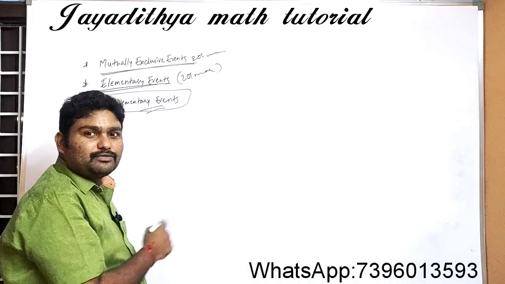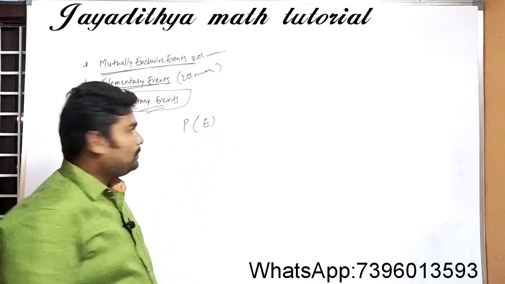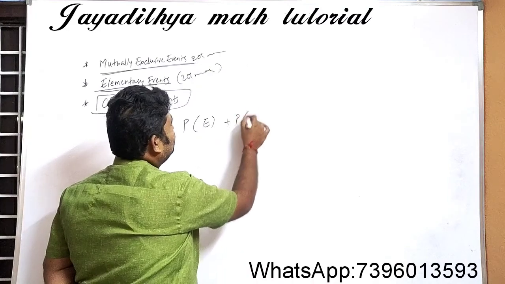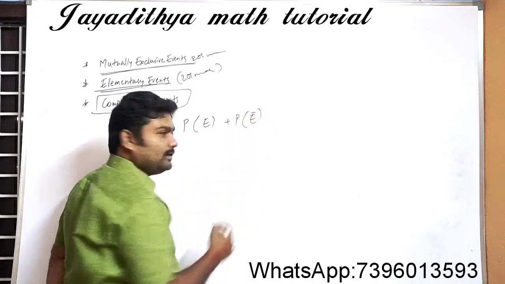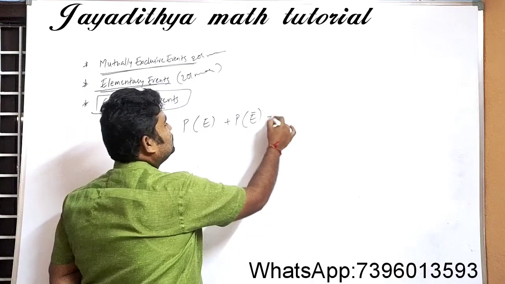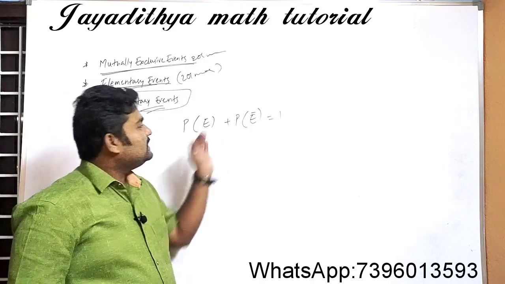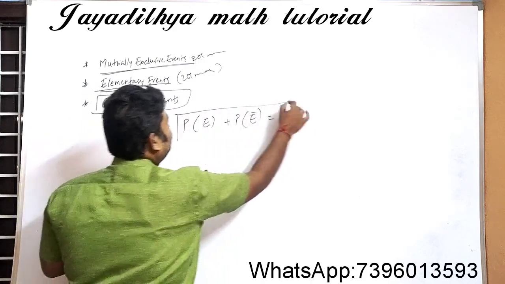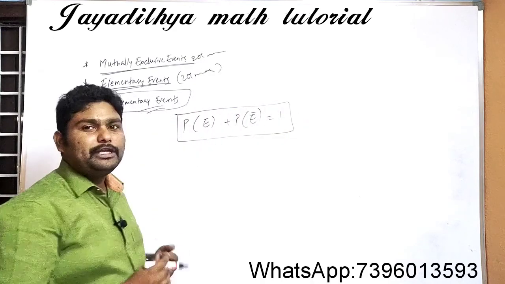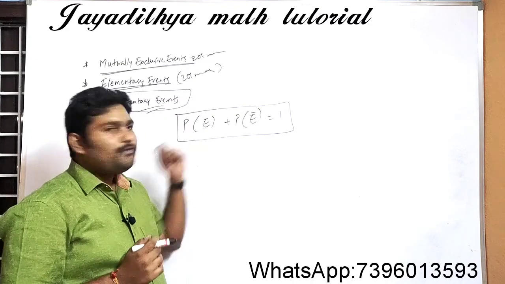So see here, how to write this: the probability of an event A plus the probability of not A is equal to 1. This is one more formula you have in your probability chapter. This is also a very very important formula.